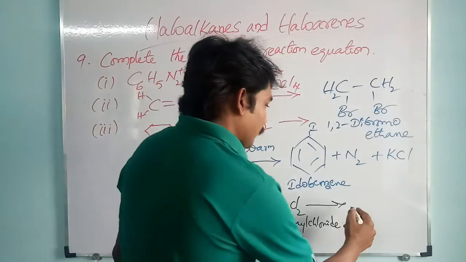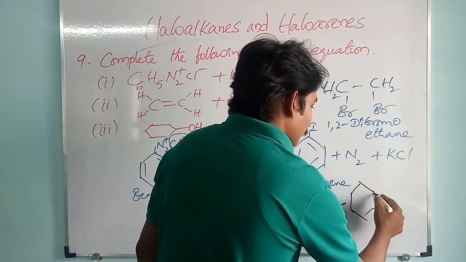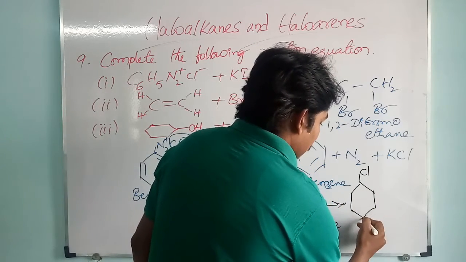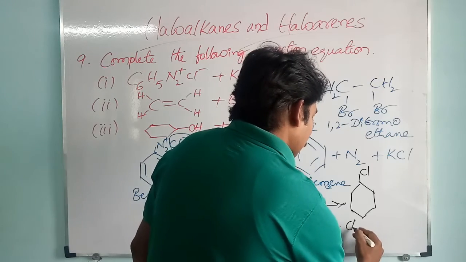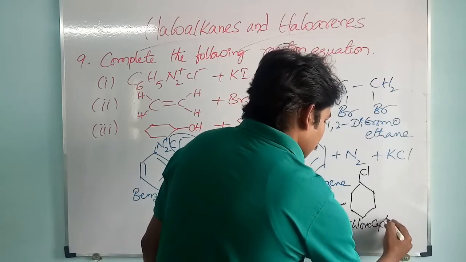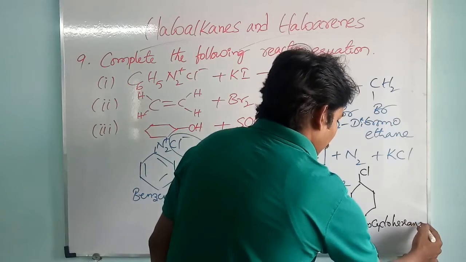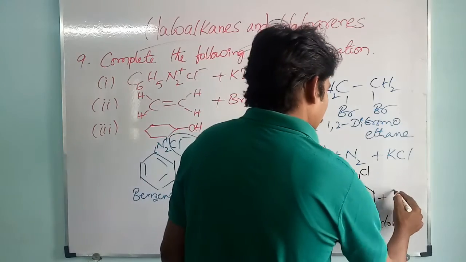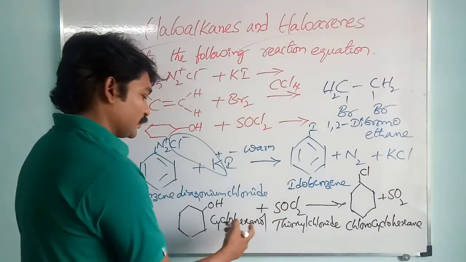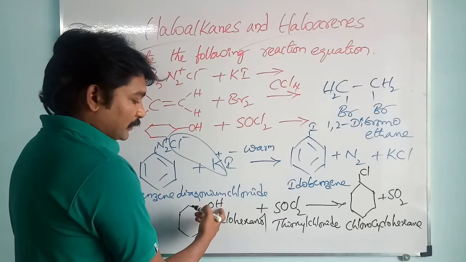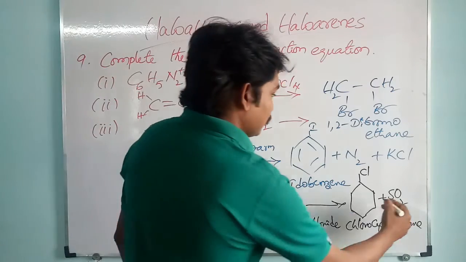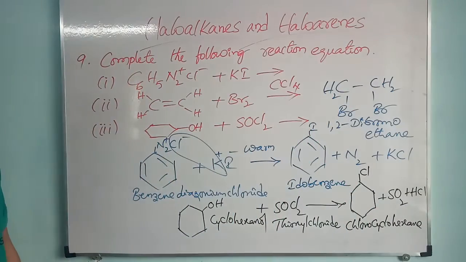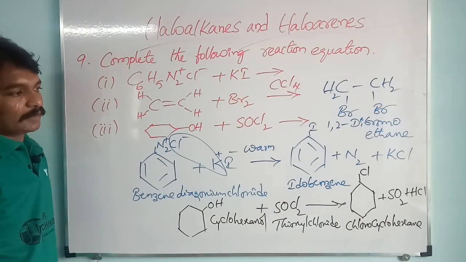As a result we will get chlorocyclohexane. In addition to chlorocyclohexane, we will get sulfur dioxide. This SO joins with the OH, and this hydrogen joins with another chlorine. Then finally we will get chlorocyclohexane, sulfur dioxide and hydrochloric acid.